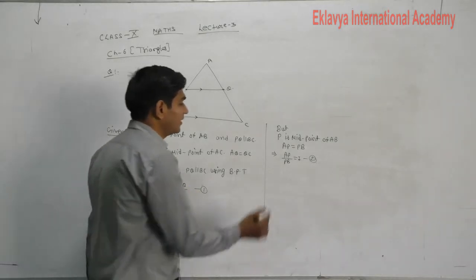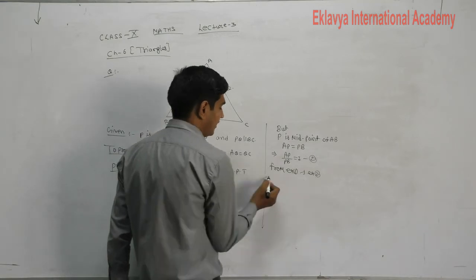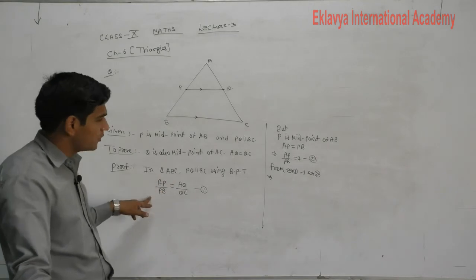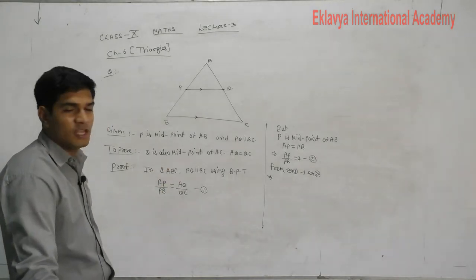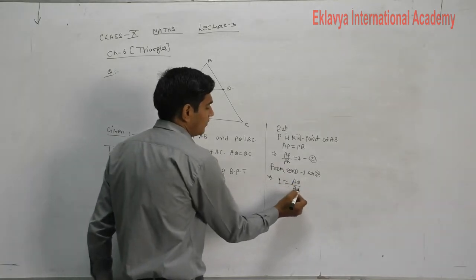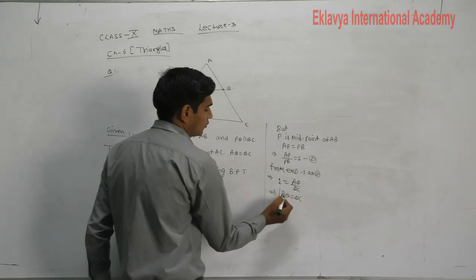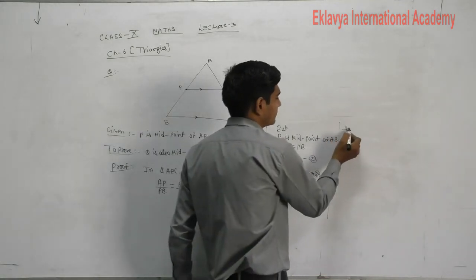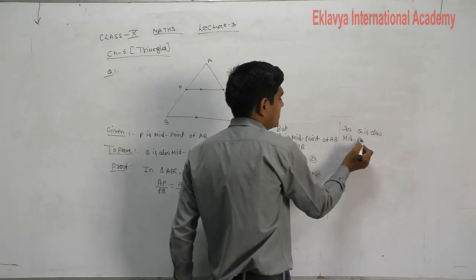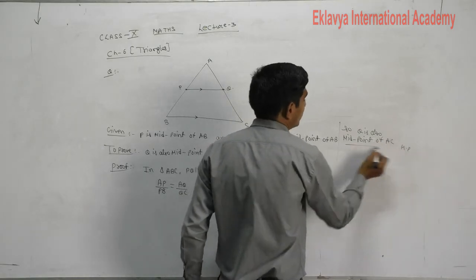So from equation first and second, what are we observing here, friends? In equation first it is AP upon PB, but in equation second, what is the value of AP upon PB? 1. Substitute the value: 1 equals AQ upon QC. So from here the result is AQ is equal to QC. So Q is also the midpoint of AC.